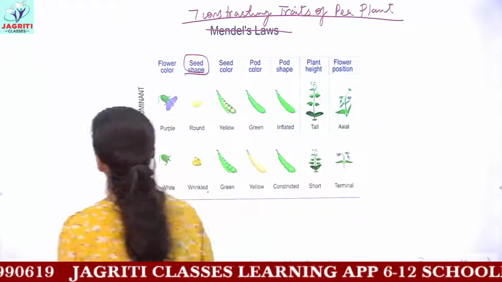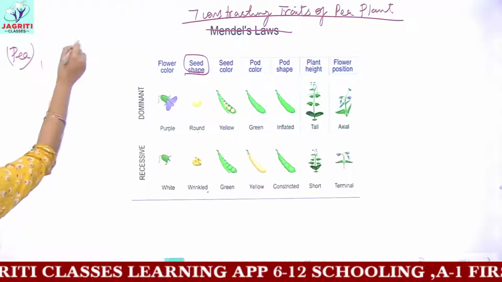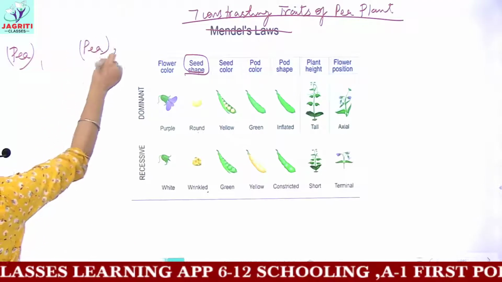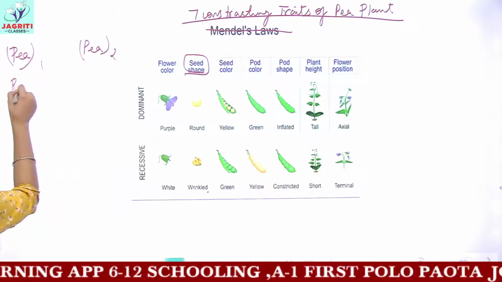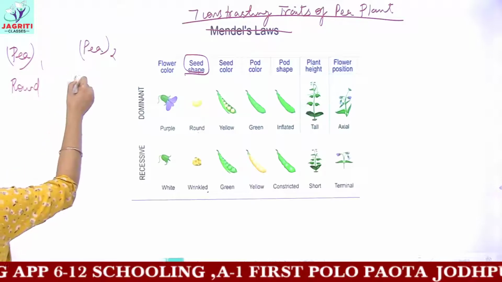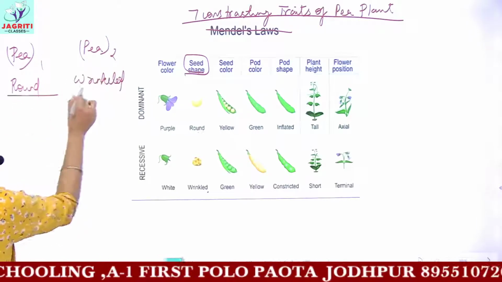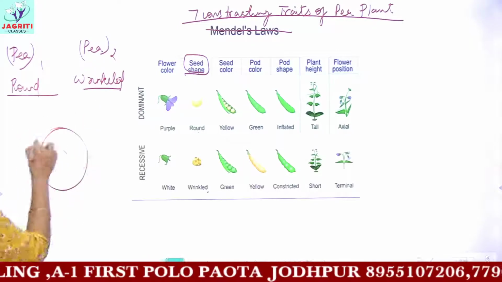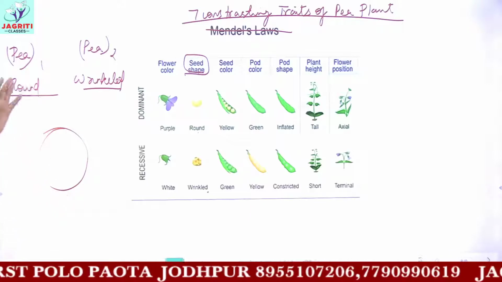For example, if I take two pea plants, this is the first pea plant and this one is the next pea plant, and I tell you that the first pea plant is round and the next pea plant has wrinkled seeds. Which trait would I get in their progeny, in the next generation?